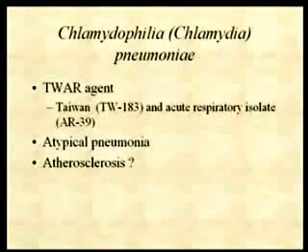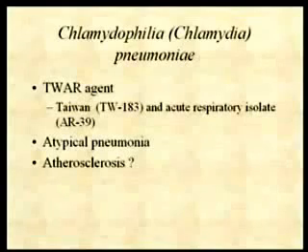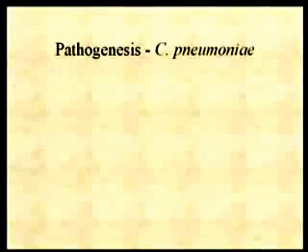And ultimately then, in the last 4 or 5 years, this was changed to Chlamydophila pneumoniae. And again, it causes one of these atypical pneumonias. And then there's this association with atherosclerosis as well that we'll spend a couple minutes on.